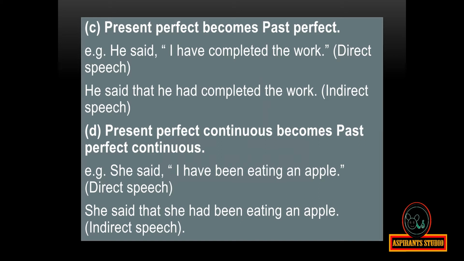Present perfect continuous becomes past perfect continuous. For example, she said, "I have been eating an apple." Direct speech. She said that she had been eating an apple. Indirect speech.